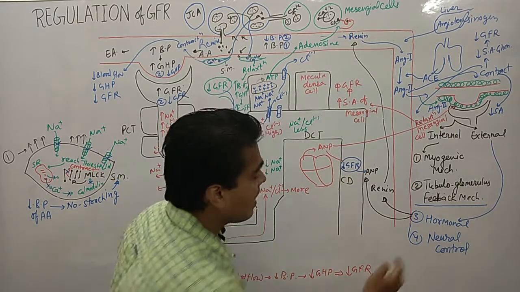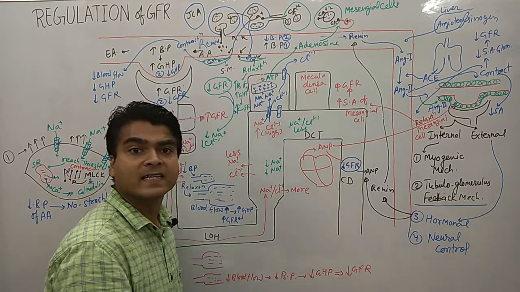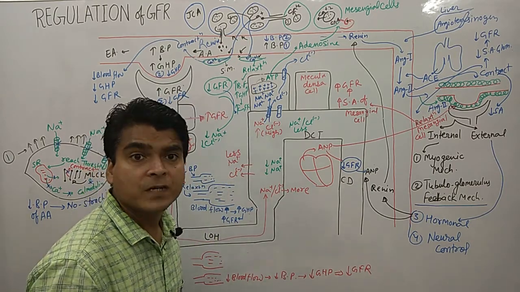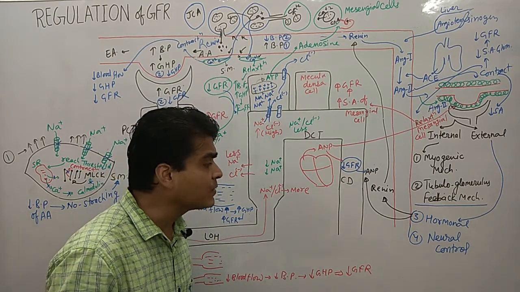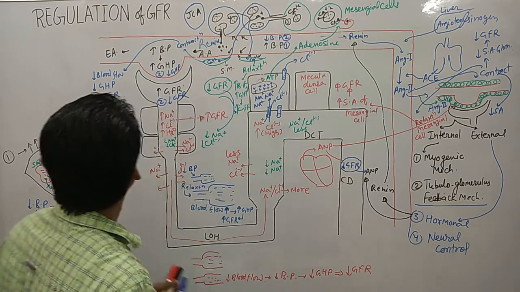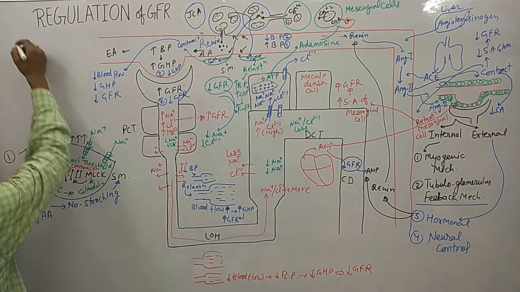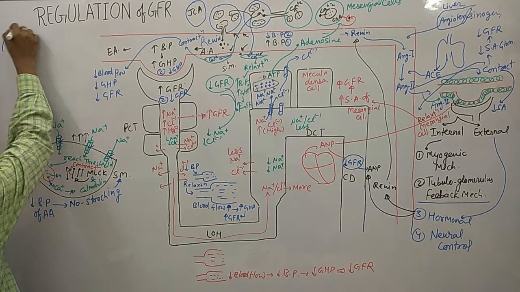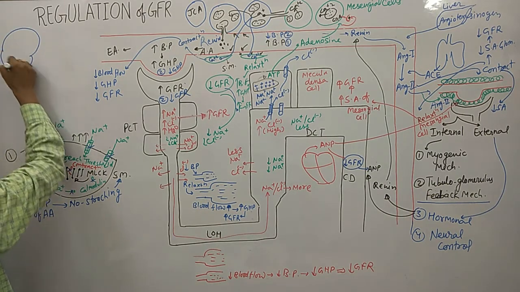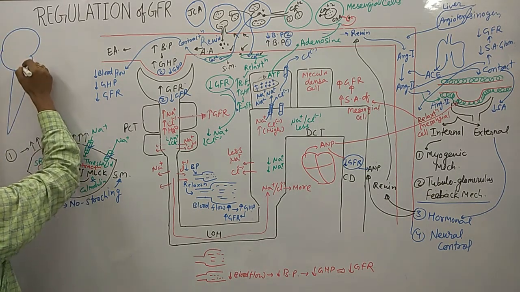Okay everyone, now we are discussing the neural mechanism. Neural is how they are controlled by the central nervous system. Just look here, we have a brain over here, and this is the medulla.